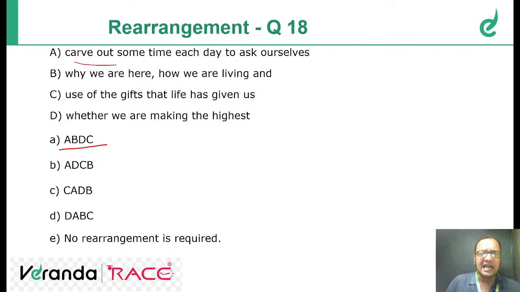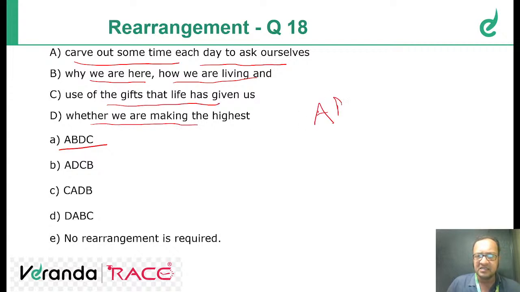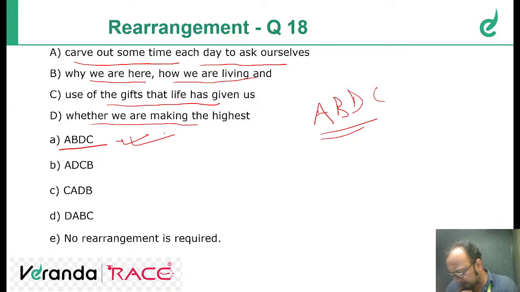Carve out some time each day to ask ourselves why we are here, how we are living, whether we are making the highest use of the gifts that life has given us. So ABDC. Somebody says C. It's actually 18.